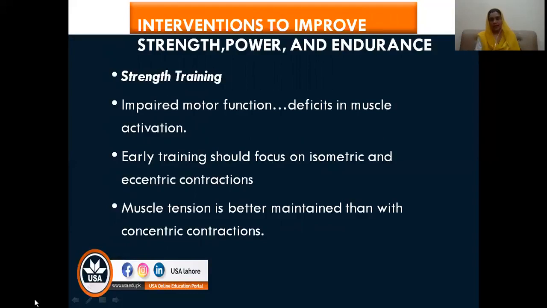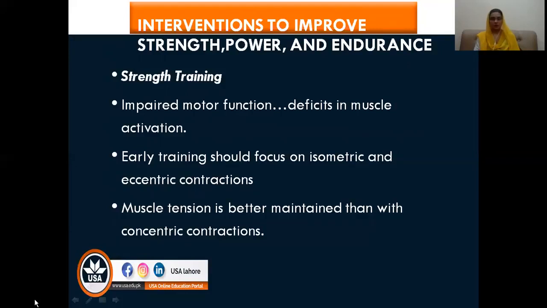So here again, in the neurological patients, there is a need to perform strength training, especially for those patients who have impaired motor function, and obviously have deficits in muscle activation, and the muscle is not performing fully. There is deficiency in muscle performance. So in that case, you will need to perform strength training.